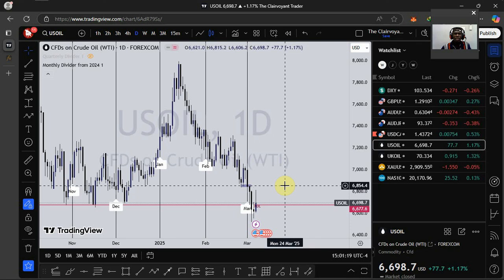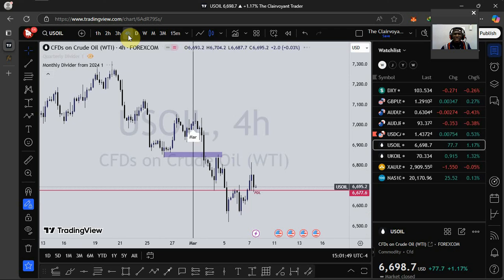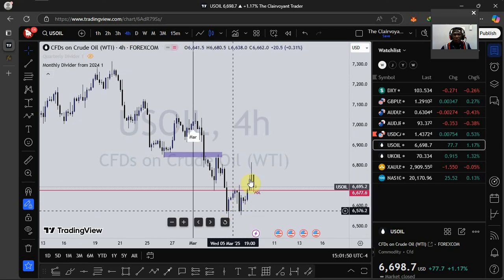What happens with the energy market is that every week there is an oil inventory, a USD oil inventory news that comes out. It comes out every Wednesday and it tells you the amount of supplies of oil that has been made. So I'll be checking that. But I'm expecting to see price push up.